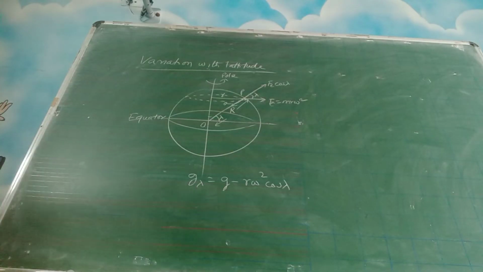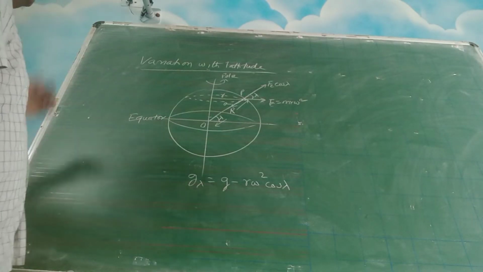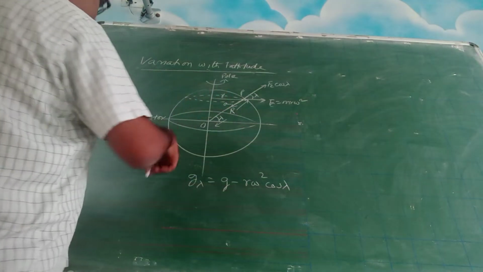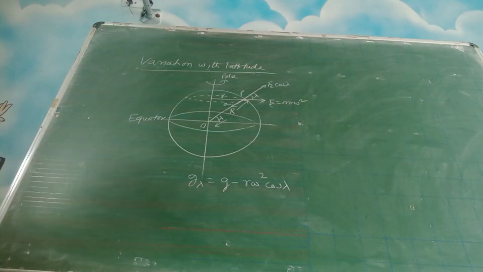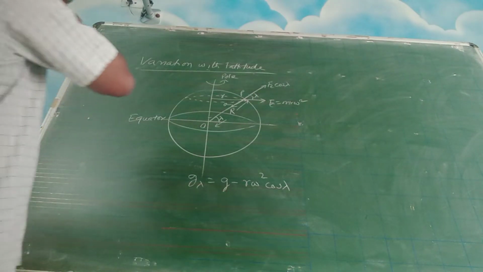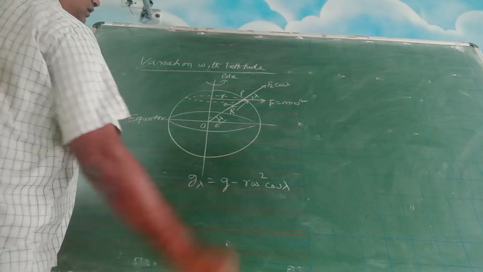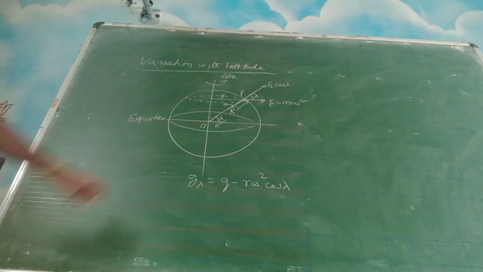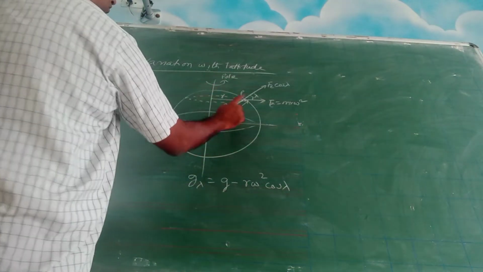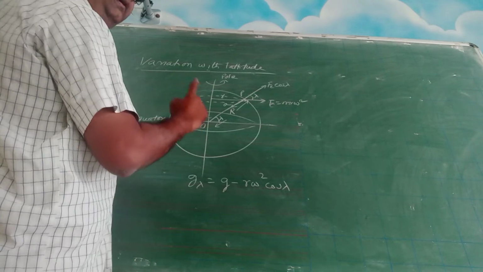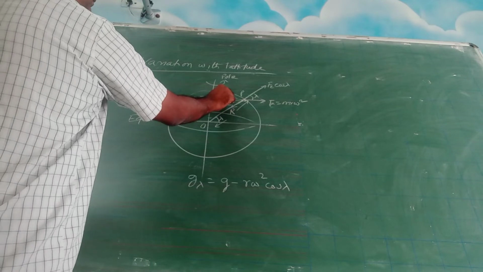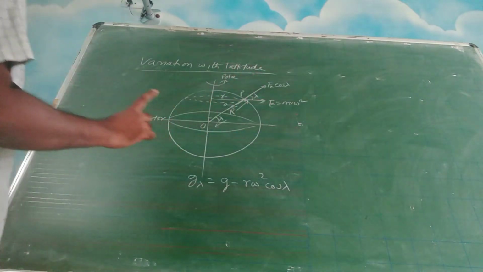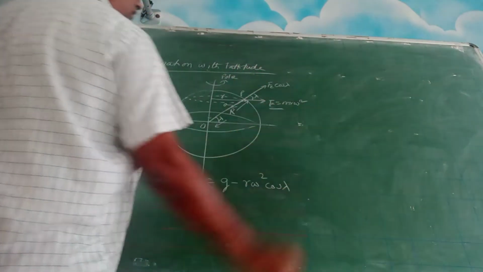So the third one is variation with latitude. Now see this figure, this is our globe. Let us say at point P there is a mass m and it is at a particular latitude, making angle lambda. Now this is the center of the earth, and this is our pole. This globe is revolving about its own axis also. So if this distance is r, any object which is rotating in a circular fashion will have a centripetal force.